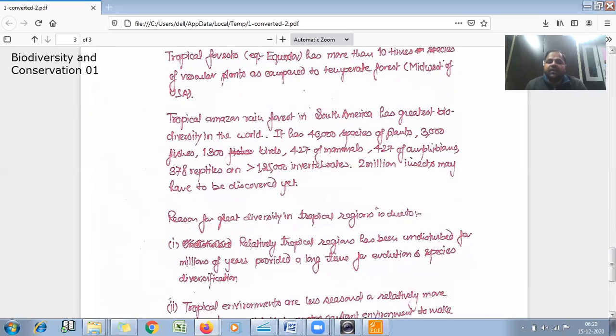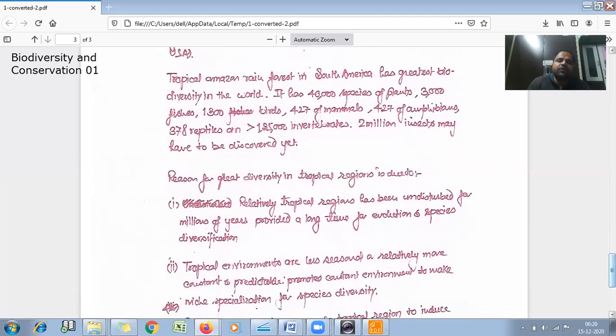So we can see from these examples that more biodiversity is present in the equatorial region as compared to the poles and the rest of the earth. There are reasons for this great diversity in tropical regions, and now we will see what they are.